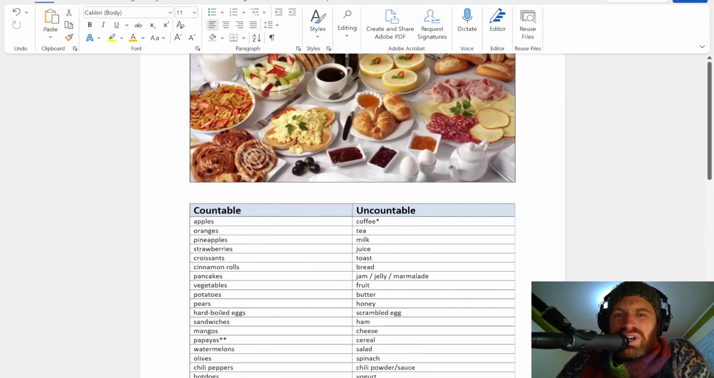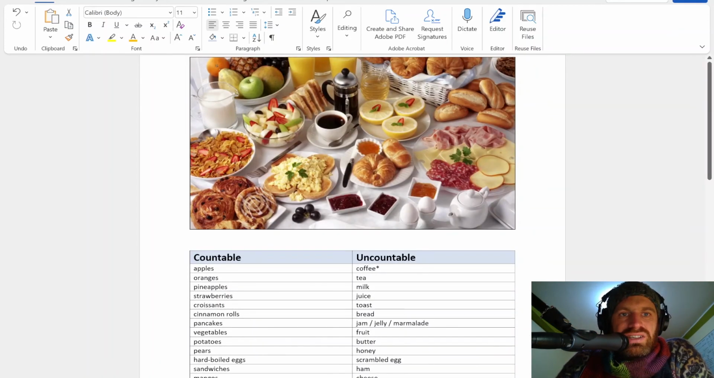So please memorize at least this list on the right, and it will help you a lot on the exam, and it will help you a lot in future English classes because this is really important.